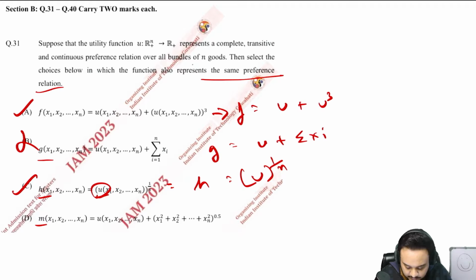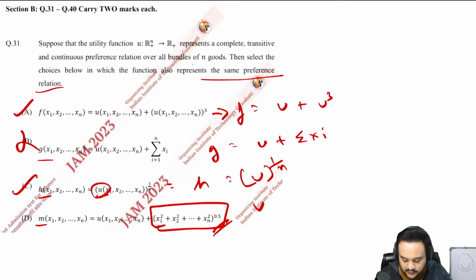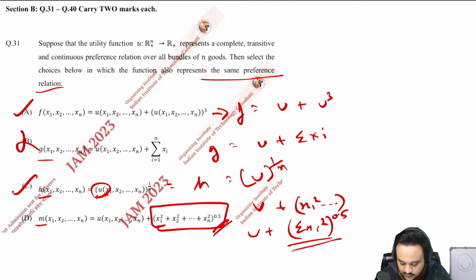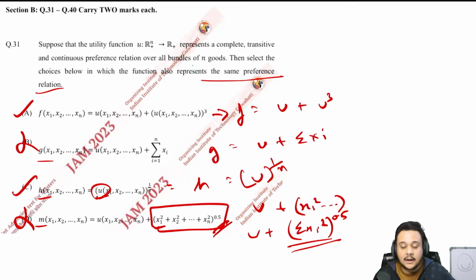And in m, it is again the x's are coming out of the function of u, so m is equal to, sorry, u plus x1 square, or summation xi square whole root, u plus this. So this can again differ, and this is not inside of the utility function u. That is why you will say that this will also not hold true. The preference relation might be broken in this one as well. So A and C are your right options.